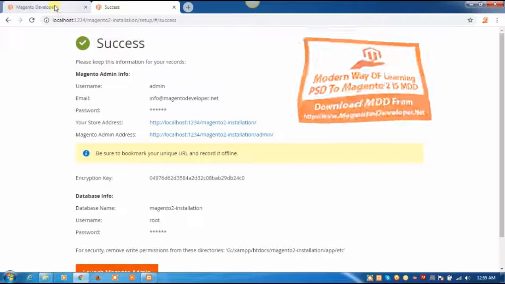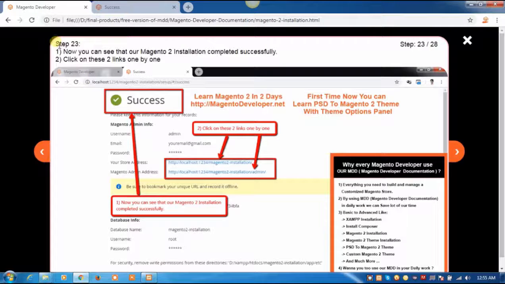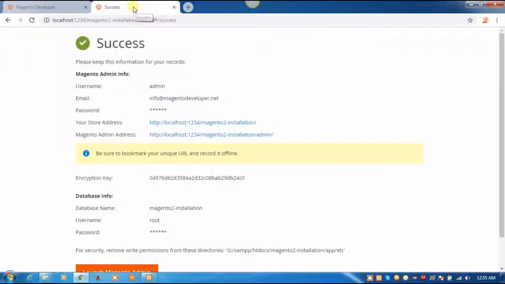Go back to our documentation, click on next step of the documentation, step 23. Now you can see that our Magento 2 installation completed successfully. Click on these two links one by one. Go back to our installation, click these two links one by one.